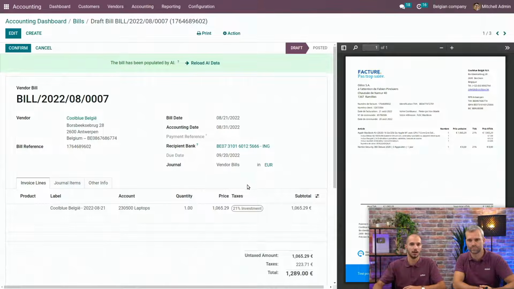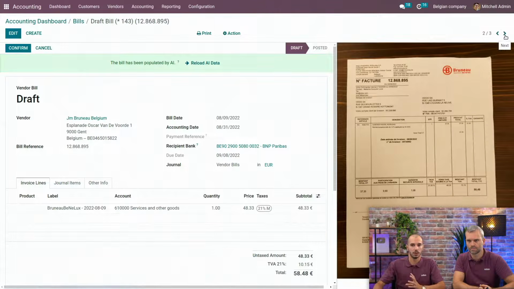Indeed. And as you can see here, it's for a laptop, so it's already on an asset account with the tax code that was adjusted. If we go to the other invoices, for this one, it's the invoice I sent with my phone. So it's not only working with PDF, but also with pictures. And as you can see here, all the information is filled in.